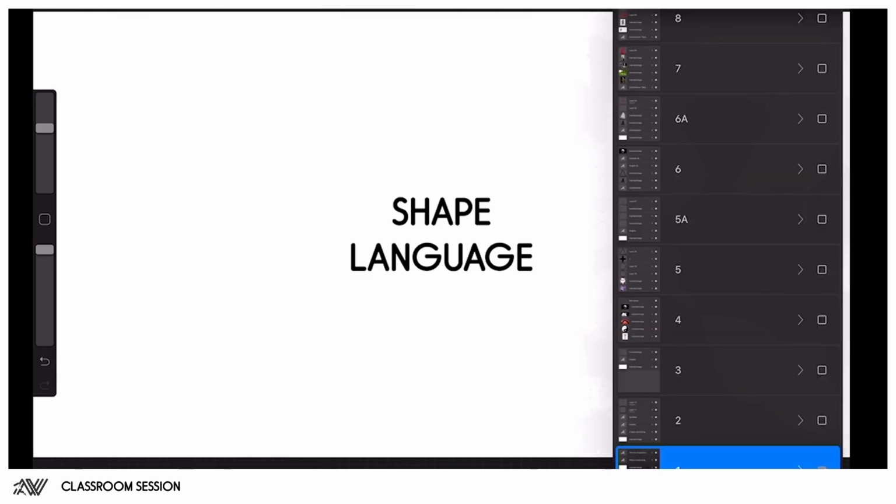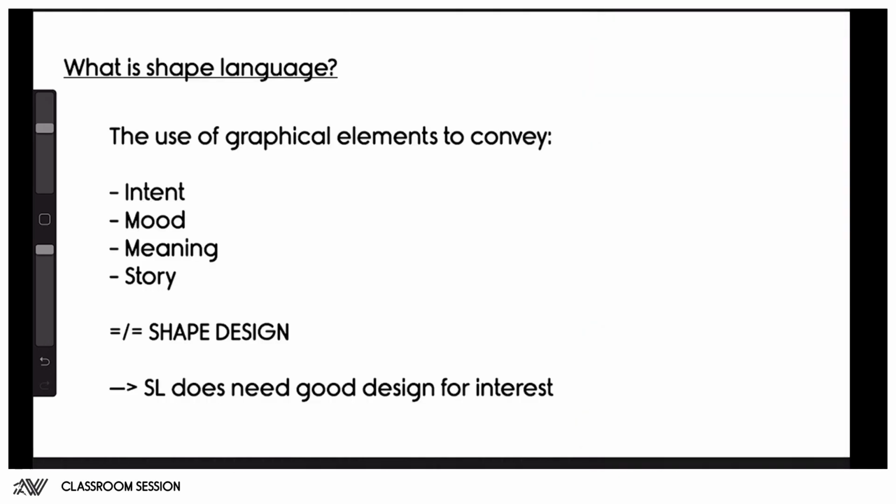So getting into it, basically, what is shape language, right? That's kind of the first question. And to me, it's the use of graphical or symbolic elements, as we'll later see, to convey a sort of intent, mood, meaning, or story. This can basically mean anything, but usually with our designs, we're trying to convey something, right?